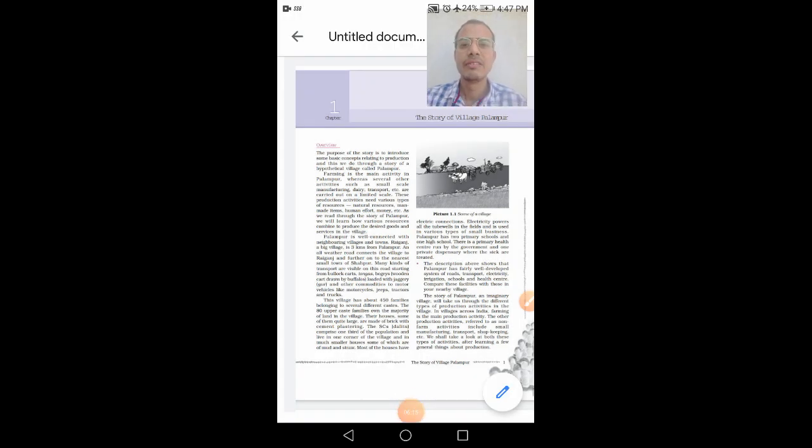So, here we will discuss first the geographical location of the village Palampur, which will help us to understand its economic level. Palampur is well connected with neighboring villages and towns. So, what are the neighboring places? Raiganj, first place. Raiganj is a big village, 3 kilometers from Palampur, and an all-weather road connects the village to Raiganj and further on to the nearest small town of Shahpur. That means the two nearer places are Raiganj and Shahpur.